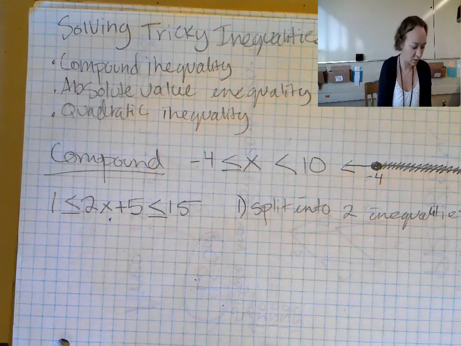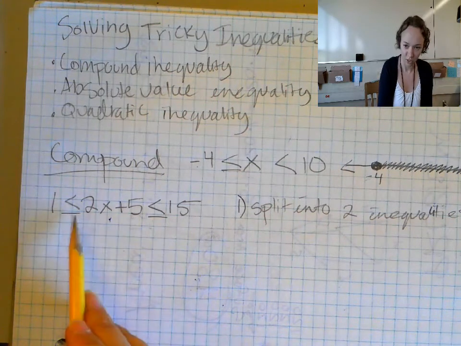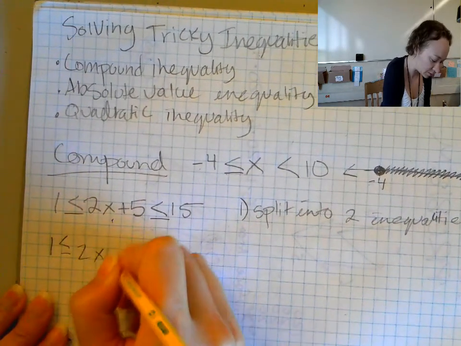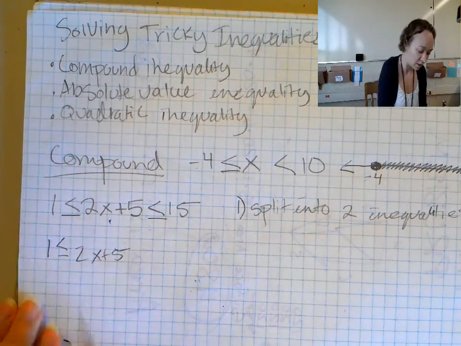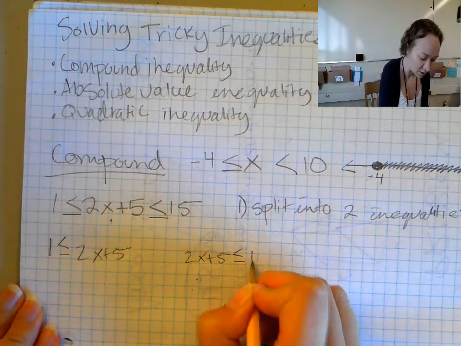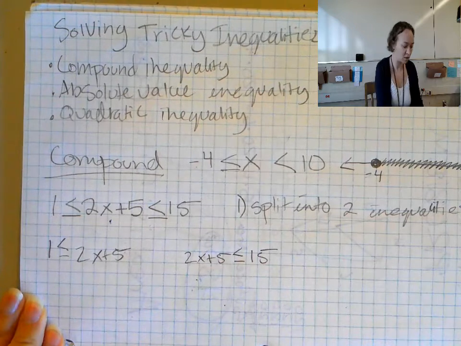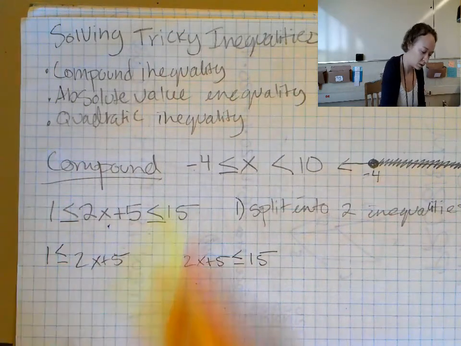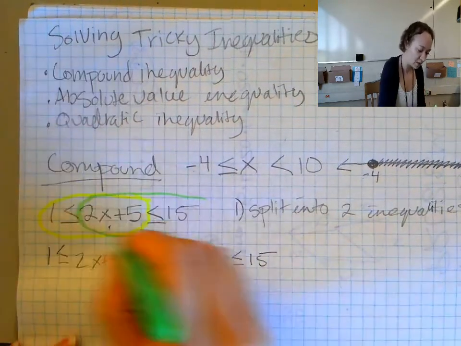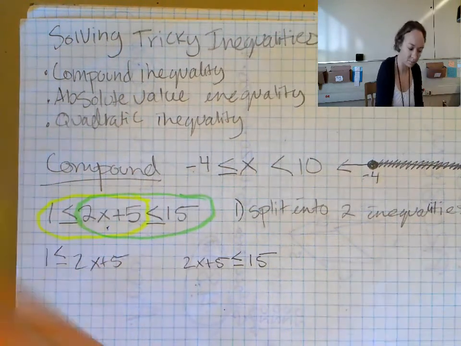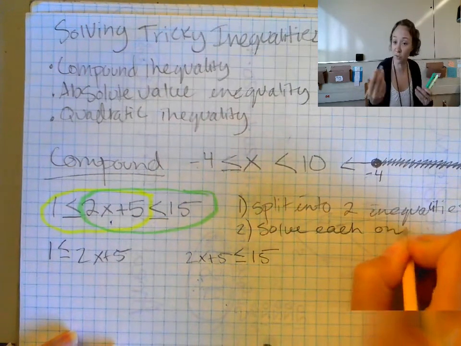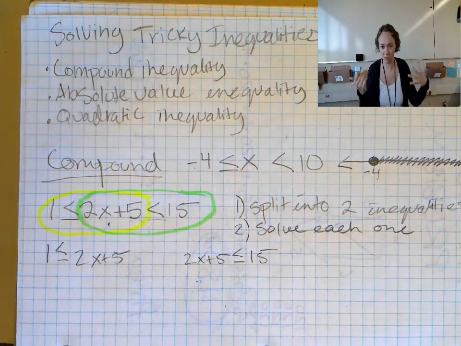Those two inequalities are going to be the two that go with each answer, right? One of them is going to be 1 is less than or equal to 2x plus 5. That's the first part. The other one will be 2x plus 5 is less than or equal to 15. So I just did that part and that part. And then I'm going to solve each one, being careful, of course, about dividing or multiplying by negatives.